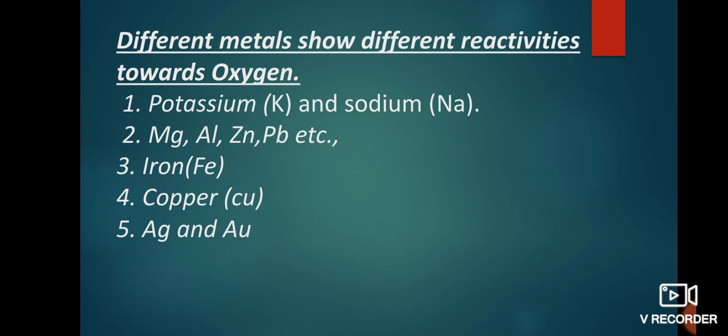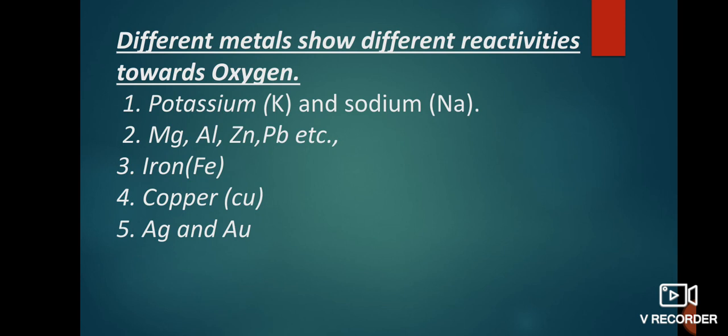First is potassium and sodium. These two metals react vigorously with oxygen and catch fire if kept in the open. For that reason, we immerse these two metals in kerosene oil. Next is magnesium, aluminium, zinc and lead, etc. These metals react with oxygen and form an oxide layer on their surface. So this oxide layer also prevents further oxidation.